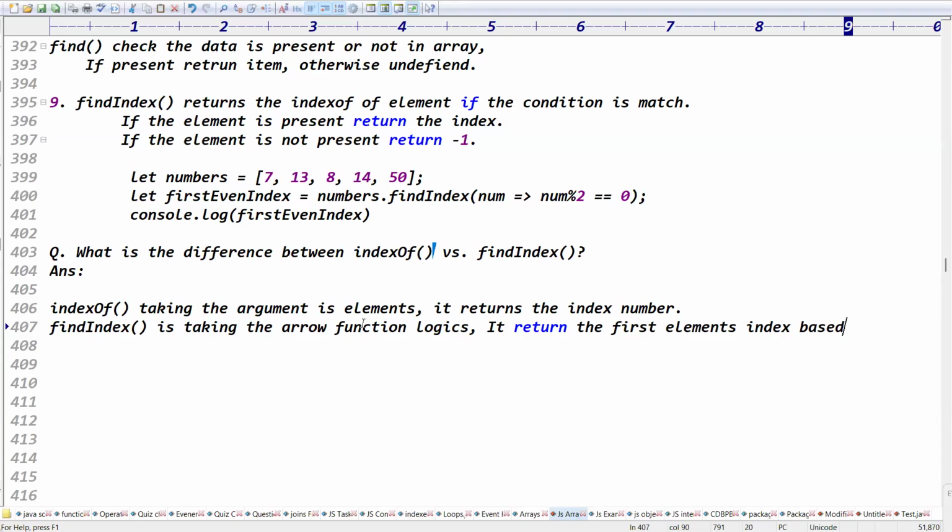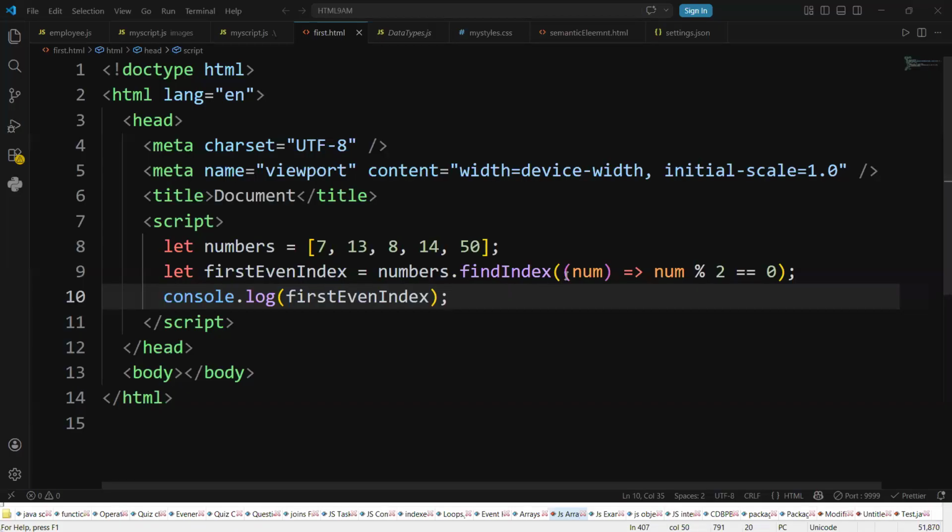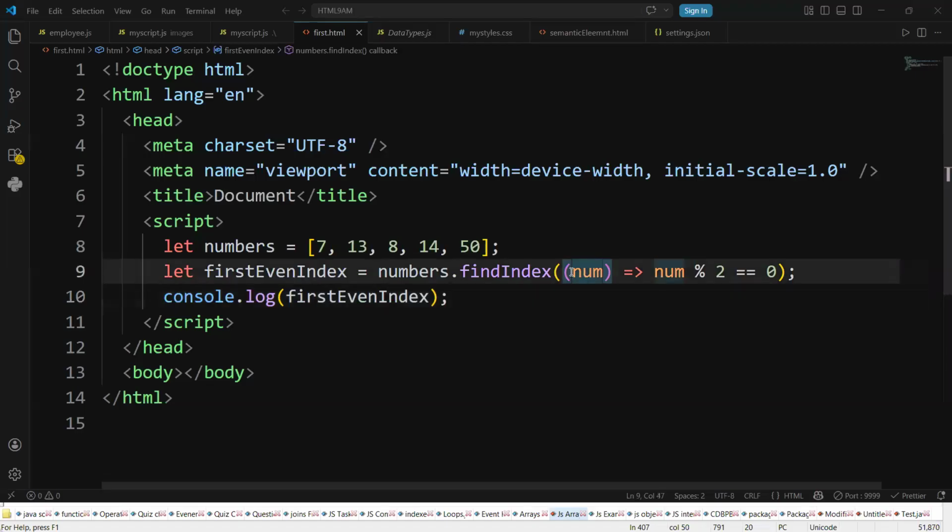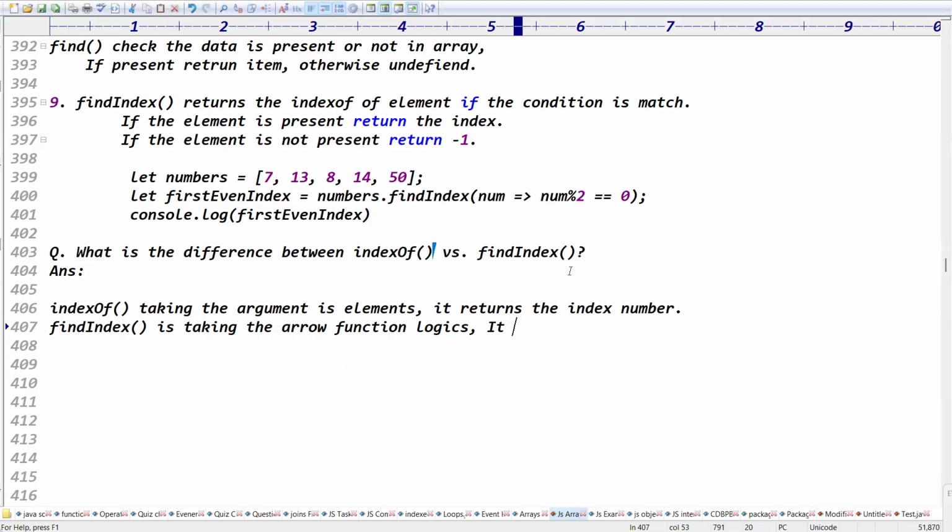findIndex takes the arrow function logic. The point is, it executes the condition and returns the matched element index number.